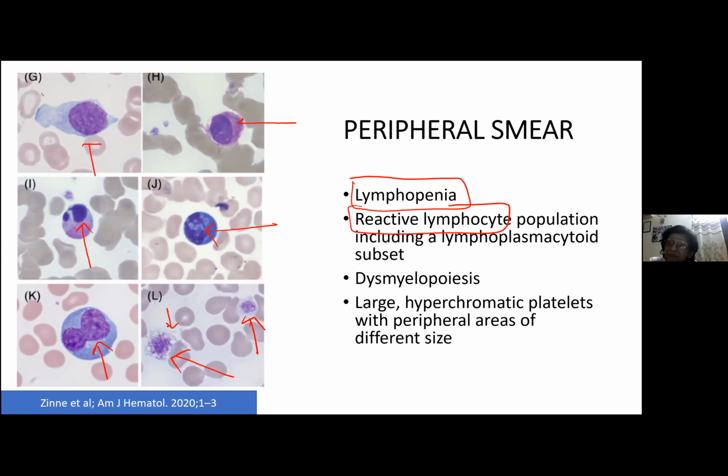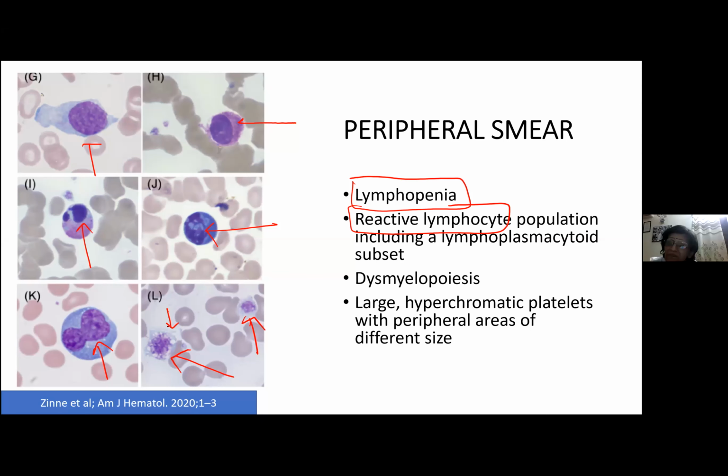Okay, so what are the predominant findings of the peripheral smear then? You saw lymphopenia, you see lots of reactive lymphocytes like lymphoplasmacytoid cells, you saw a lot of dysmyelopoiesis, and you can see large hyperchromatic platelets. So these are the findings in the peripheral smear of COVID patients which you can see.